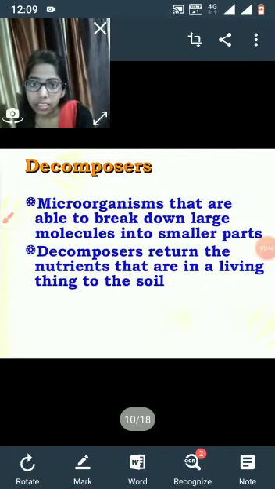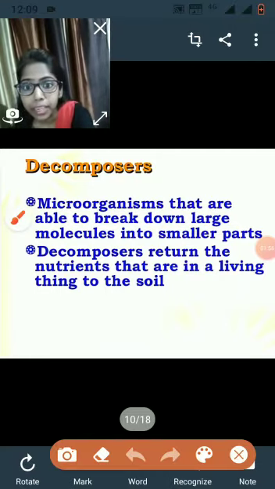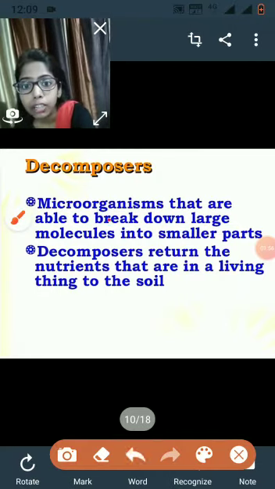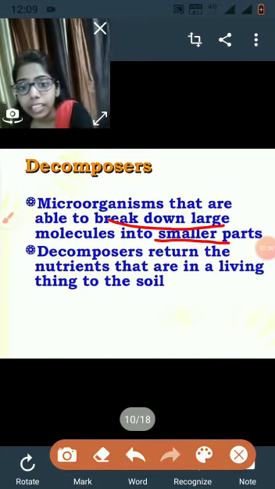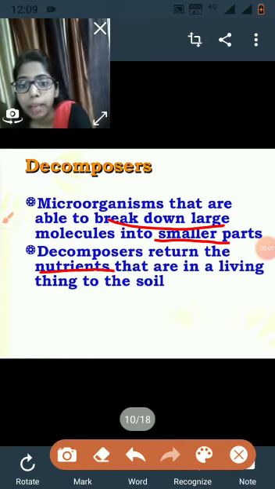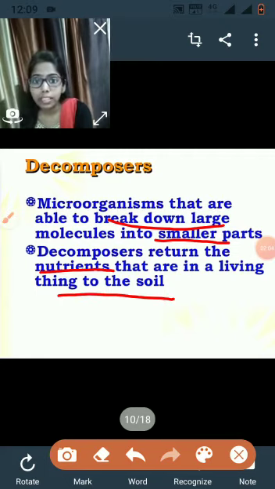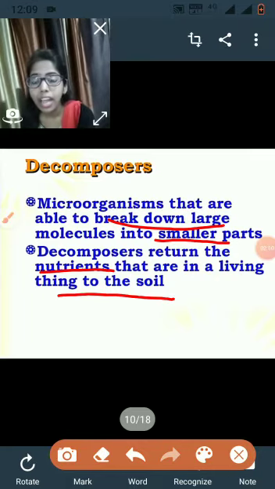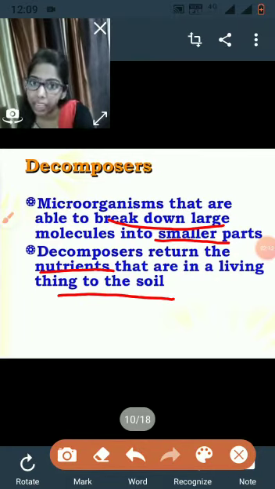And the last is the decomposers. Decomposers are the microorganisms that can break down larger molecules into smaller parts, and they return the nutrients back to the soil. Decomposers act on dead plants and animals, like bacteria and fungi, and they return the nutrients back to the soil.